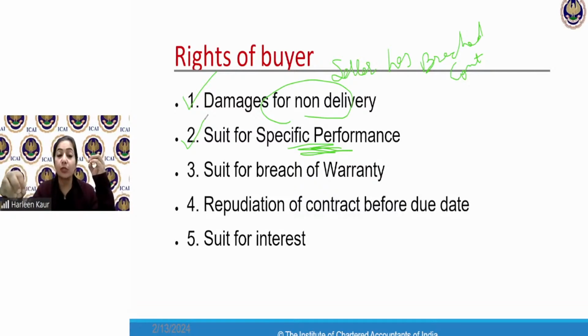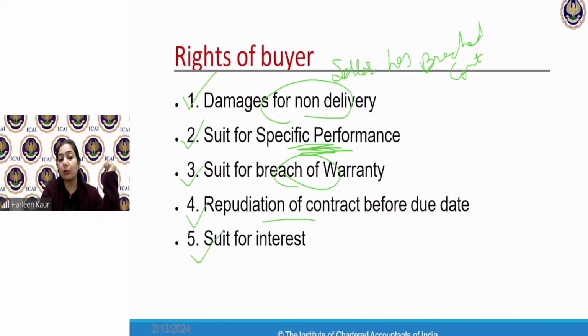I have made a contract with you. Now, if you fail to deliver to me, I can take an order from the court for the specific performance of this type of contract. Or for the breach of warranty, you have breached your warranty, I can file a case against you for claiming damages. I can also repudiate or put an end to the contract before the due date.